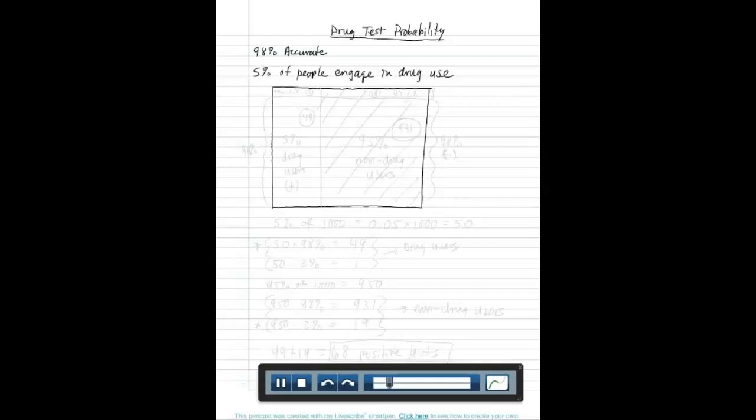I'm going to first of all imagine that inside this rectangular shape there's a bazillion people. And of those bazillion people, 5% of them are drug users, according to our situation, which means 95% of the people are non-drug users.